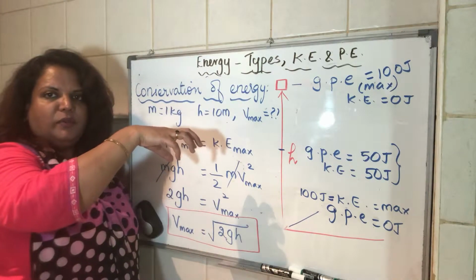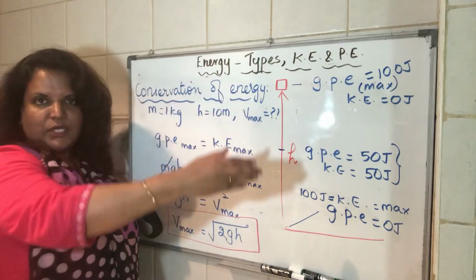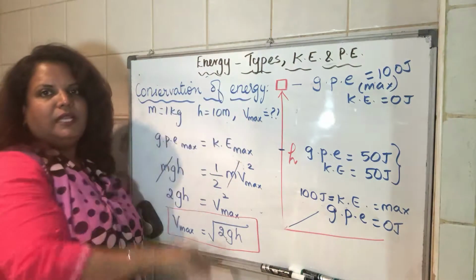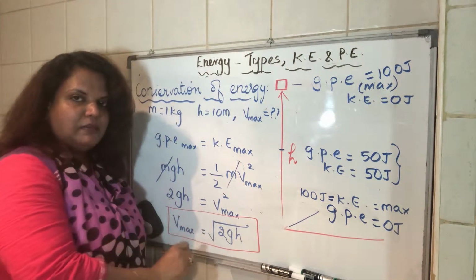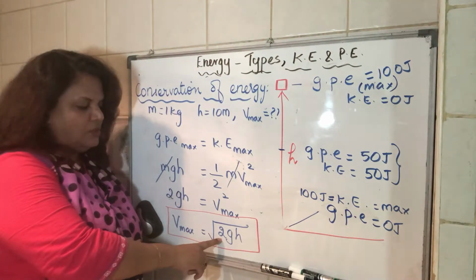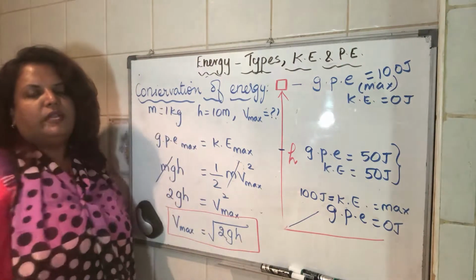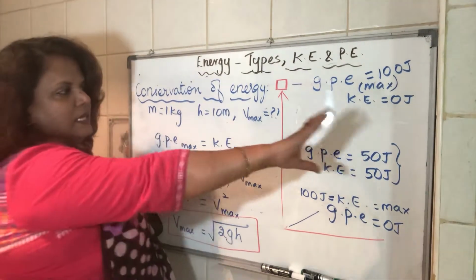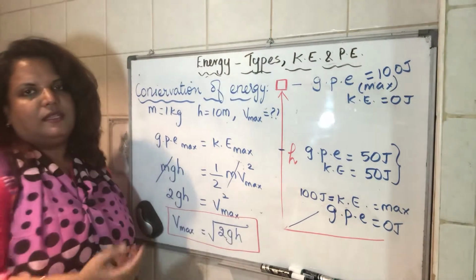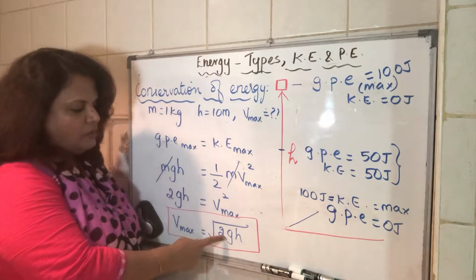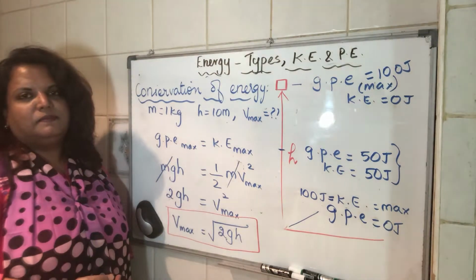So, if you drop an object from the same height, no matter what the mass of the object is, all of them will hit the floor with the same velocity. Now, how do you get the maximum velocity? You just have to take the square root of 2 times gravity, that's 10, times the height from where it is dropped. So you can skip all these calculations. You just need to take the height and gravity and get the answer in one step. Here you will get square root of 2 into 10 into 10, square root of 200. You will get the same answer.